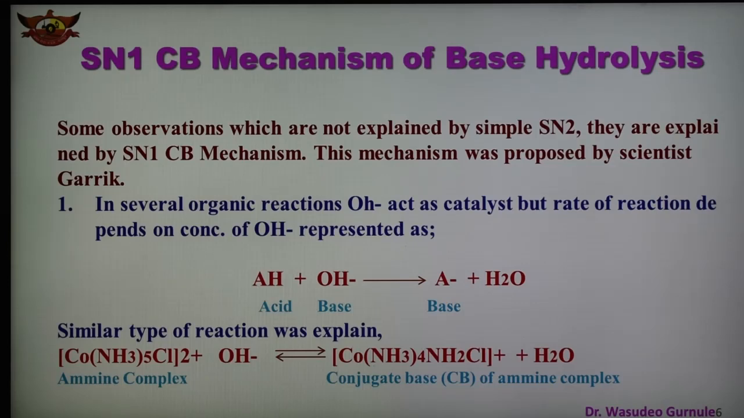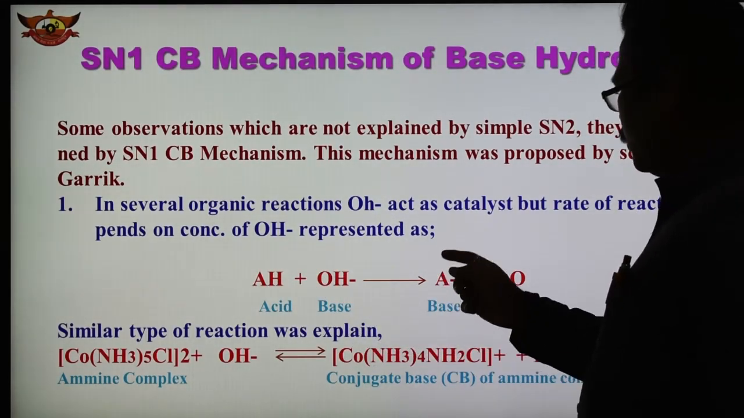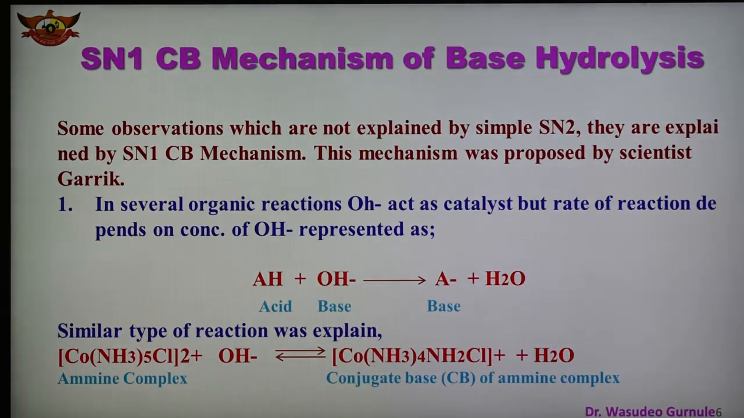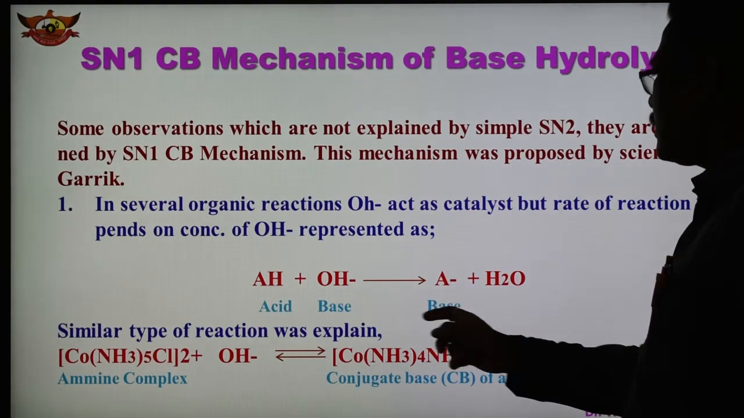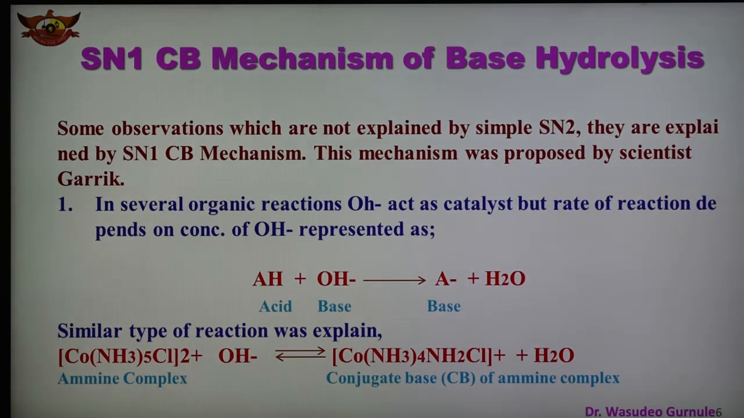So in this case, this is the acid and this is the base. A1 minus and AH: A1 minus is the conjugate base of AH. So here we can say that in this case A1 minus is a conjugate base of AH. This is the reaction shown here, and we can say this is the acid base pair, conjugate acid. A1 minus is a conjugate base of AH, and a similar type of reaction was explained here.